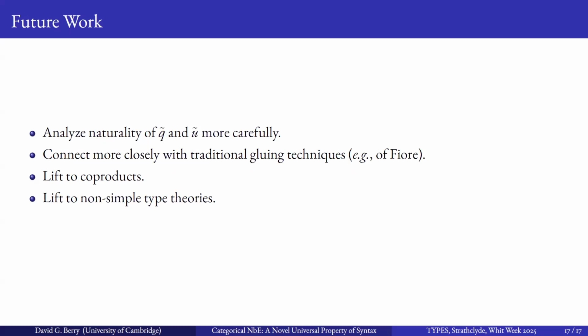In future work, we should really analyze the naturality of Q tilde and U tilde more carefully. We've only established their naturality with respect to the Cartesian aspect of renamings. We hope to connect it more closely with traditional techniques, particularly with those of my supervisor, and lift it to coproducts, where because we don't need to think about neutral normal forms, we might be able to finesse some of the problems of coproducts, and then eventually lift to non-simple or dependent type theory.